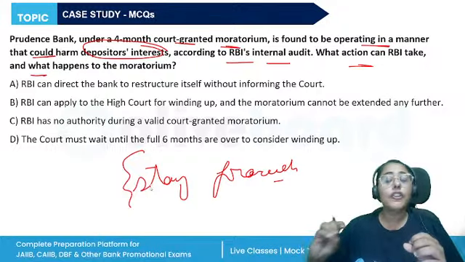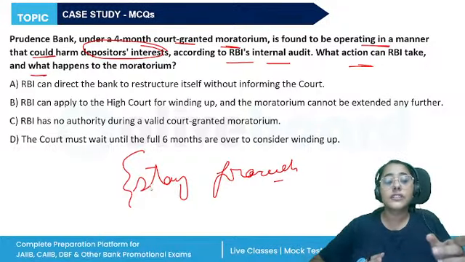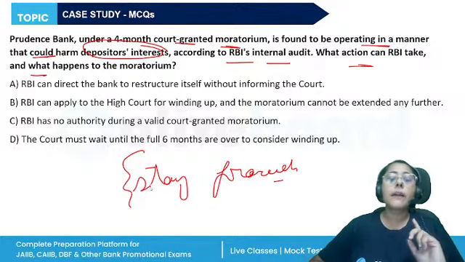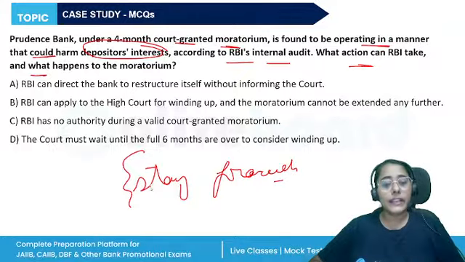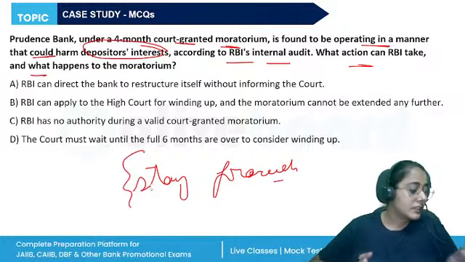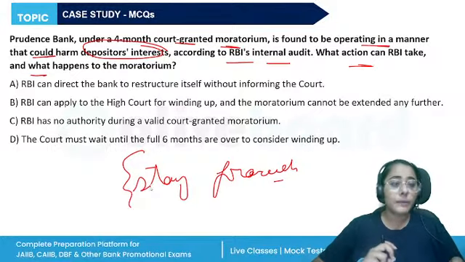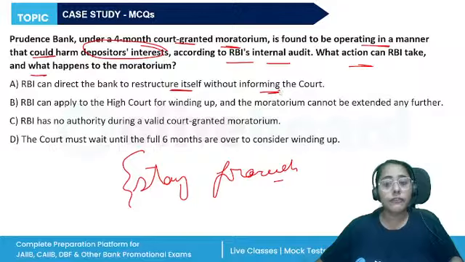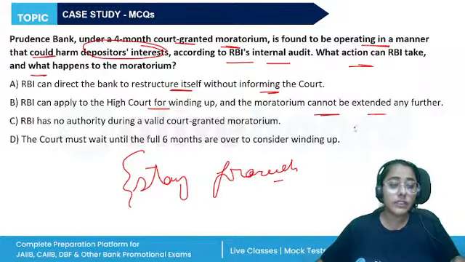In that period of moratorium, certain restrictions are there. Those are not being complied with. The bank is operating in a manner that could harm the depositors' interest. What can the RBI do? RBI can direct the bank to restructure itself without informing the court, or it can apply to the High Court for winding up. The moratorium cannot be extended any further. RBI has no authority during a valid court granted moratorium. The court must wait until 6 months to consider winding up.